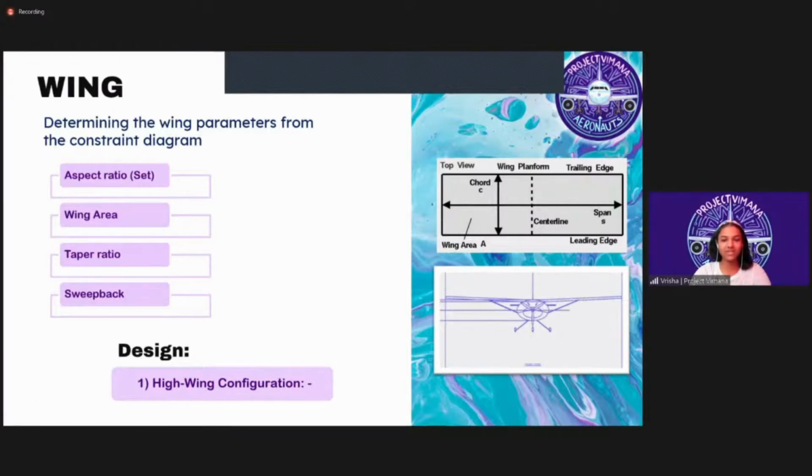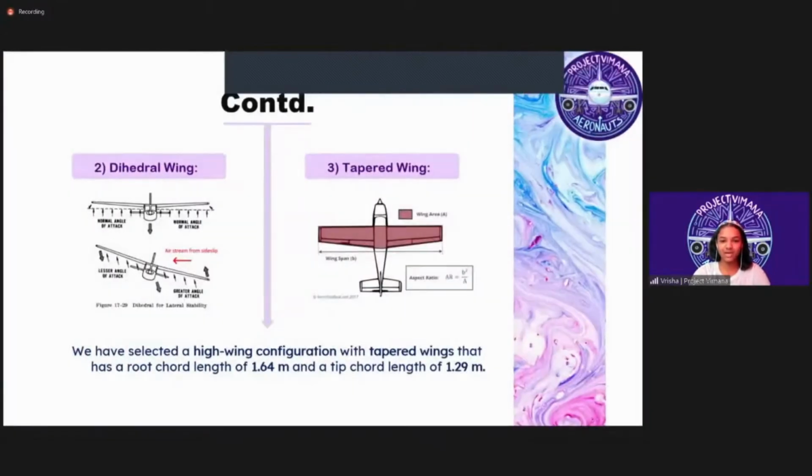The taper ratio is a decrease from wing root to wing tip in wing chord or wing thickness, but in wing chord we've chosen 0.85 for main wing. And our aircraft is forward swept, but only for the trailing edge, but only for the back. We're going with a high wing configuration so that we can use struts to overcome bending of the wings, as we went with a high wingspan, which is 11.62 meters.